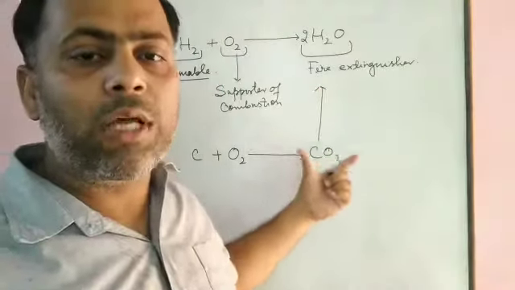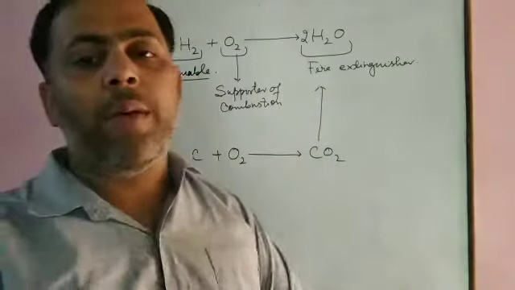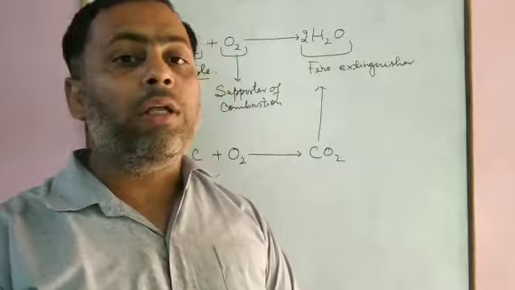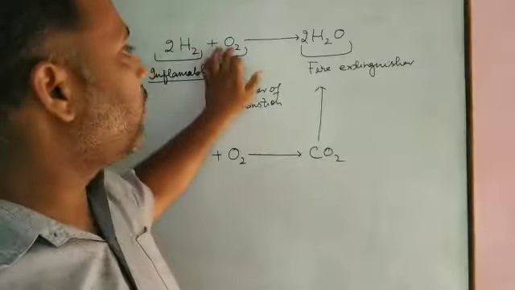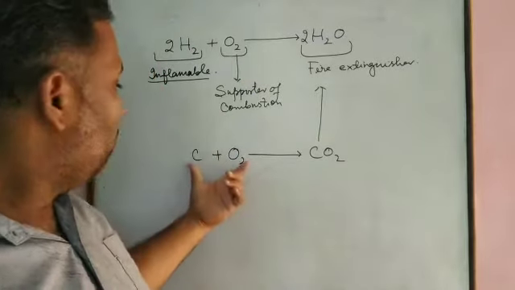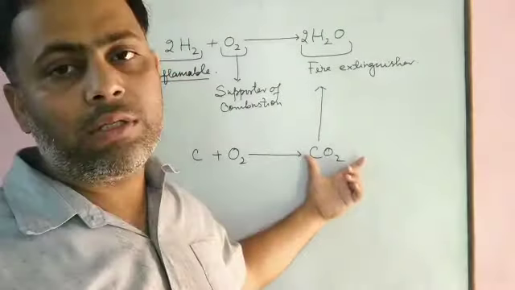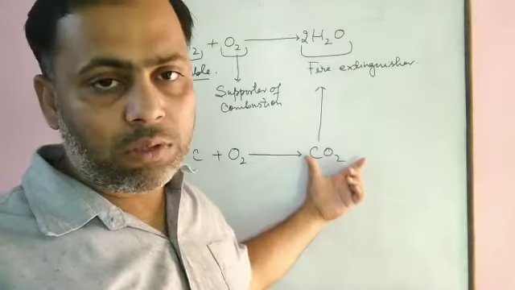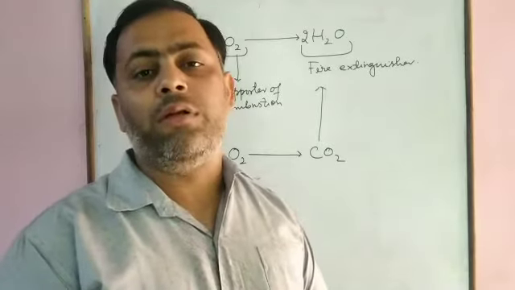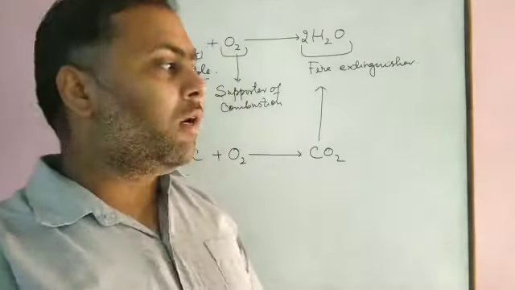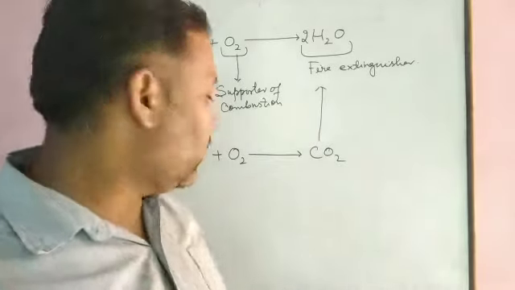By means of these two examples, what do we understand? We understand that during the formation of a chemical compound, the property does not remain as such. The individual components, that is hydrogen and oxygen, or carbon and oxygen, do not retain their properties, whereas a new property results due to the formation of a new compound. It means during the formation of a compound, the individual components do not retain their properties and a new property appears. Clear?